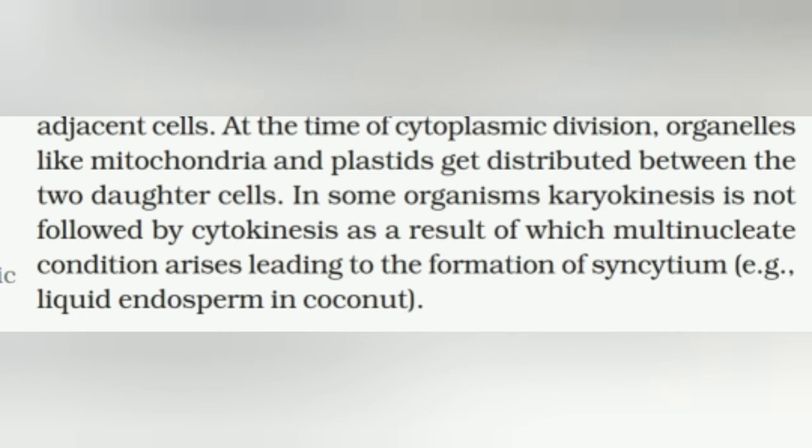At the time of the cytoplasmic division, organelles like mitochondria and plastids get distributed between the two daughter cells. In some organisms, karyokinesis is not followed by cytokinesis, resulting in a multinucleate condition that leads to the formation of syncytium, for example, the liquid endosperm in a coconut.